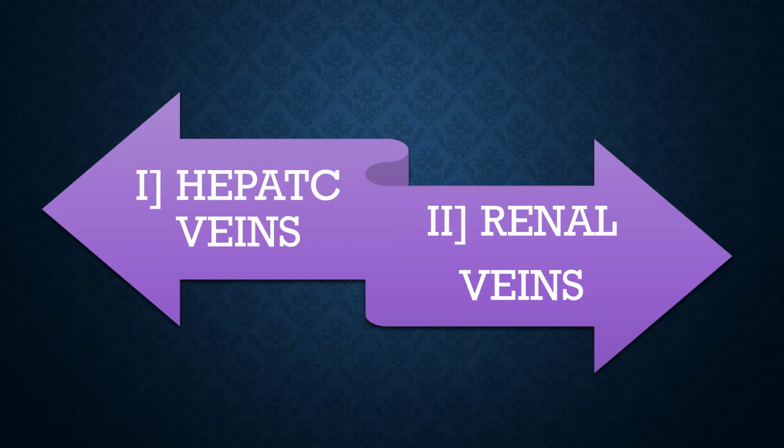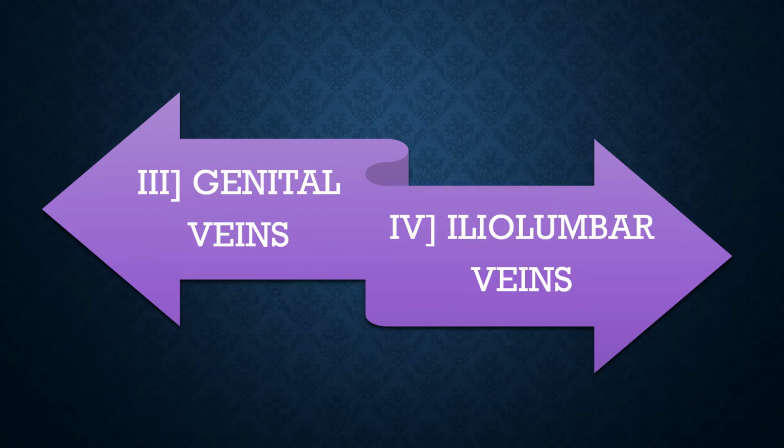And second one is renal veins. It collects deoxygenated blood from kidney. Third one is genital veins. Genital vein in case of male is spermatic vein and gonadal vein in case of female is ovarian vein. Collects deoxygenated blood from testis and ovary.